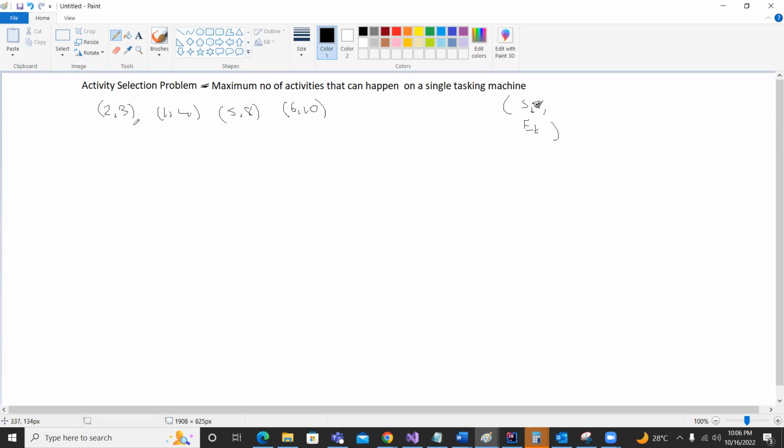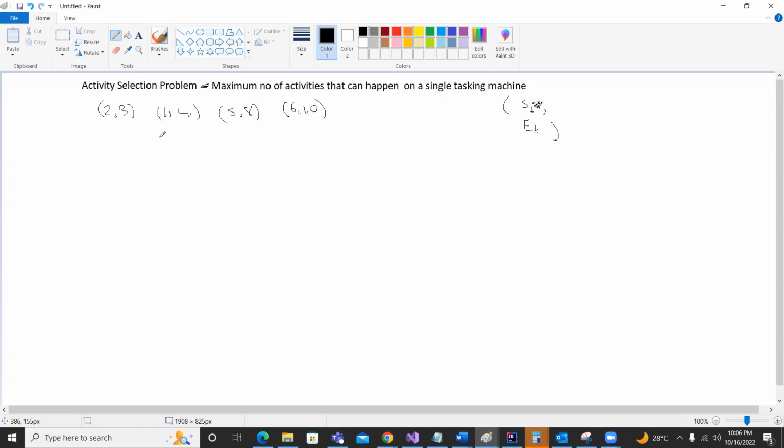In this case, ST is 2, ET is 3. In this case, ST is 1, ET is 4. And it is definite that your ET is going to be greater than ST, because some action is happening, and the existence of an action says that you will have an end time greater than the start time.